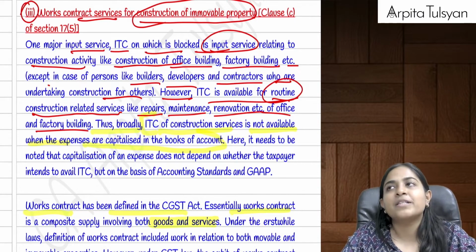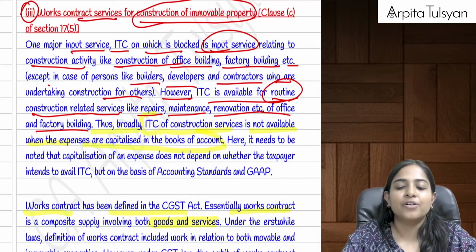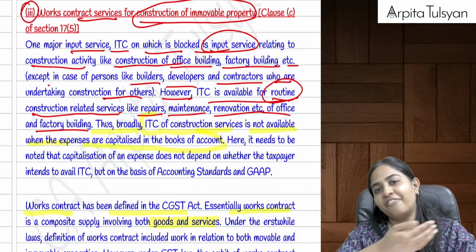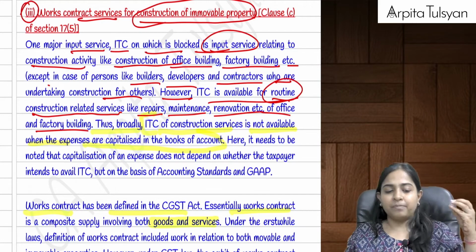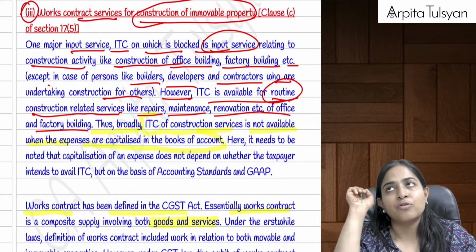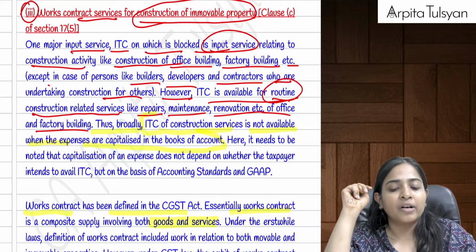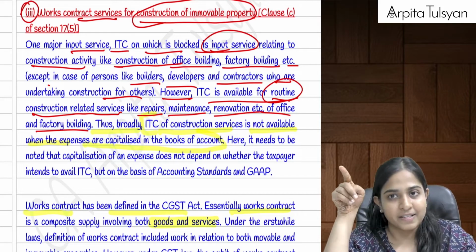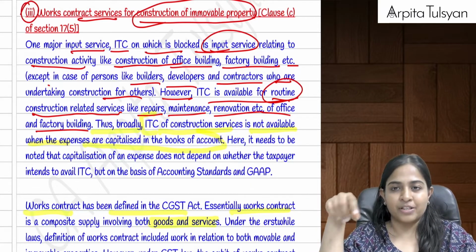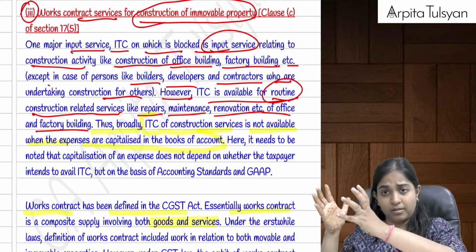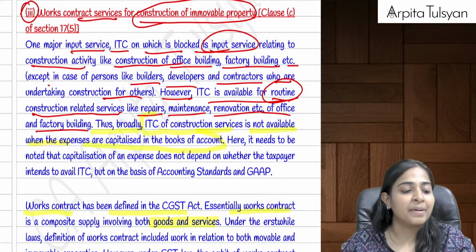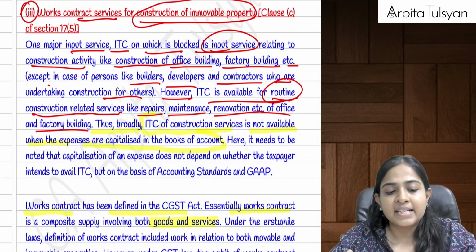Suppose I avail any works contract services for construction of an immovable property, a service where goods and services both are involved. For the purpose of GST, as already studied in Schedule 2, works contract service is deemed as supply of service. So when you are availing this service and getting an immovable property constructed, ITC on the same is not available.